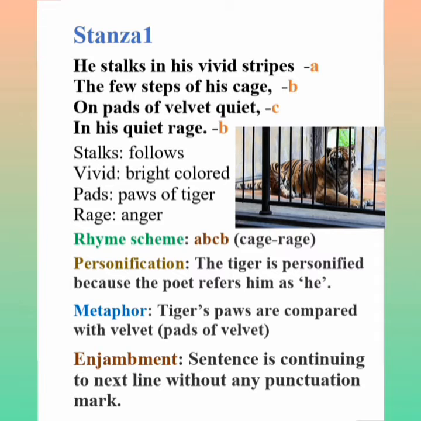And third poetic device is enjambment. Enjambment, the first line is not ended in the first line and it continues in the second line. So it is enjambment. Okay, sentence is continuing to the next line without any punctuation mark. Okay, so what is the rhyme scheme? A, B, C, B.